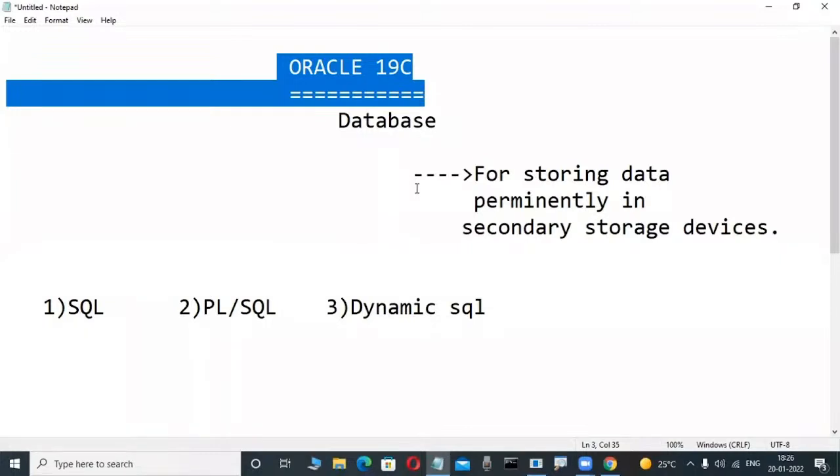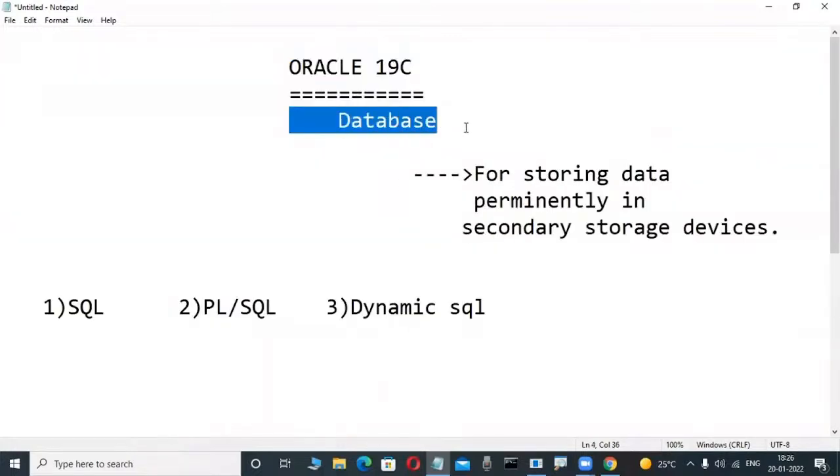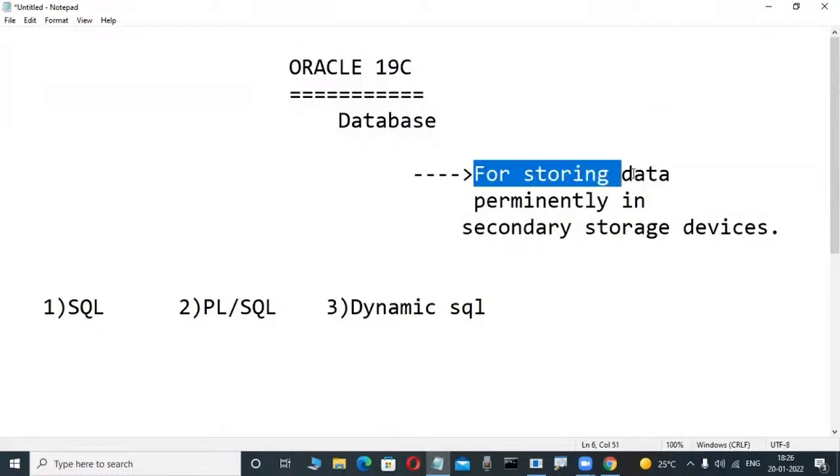Observe it here. Unfortunately, so many fellows think database means nothing, that there is a Java, .NET or Python application front end, and the data we enter in the backend is only for storage. First-time newcomers think like this, but it is absolutely wrong. It is not only storing data, there are so many things. Databases are not only for storing data, but also efficient retrieval of data is important.